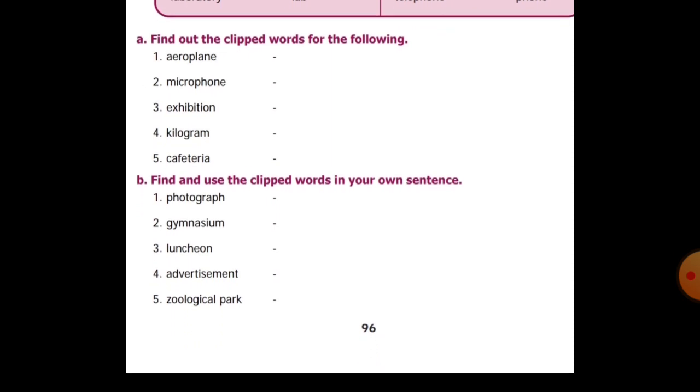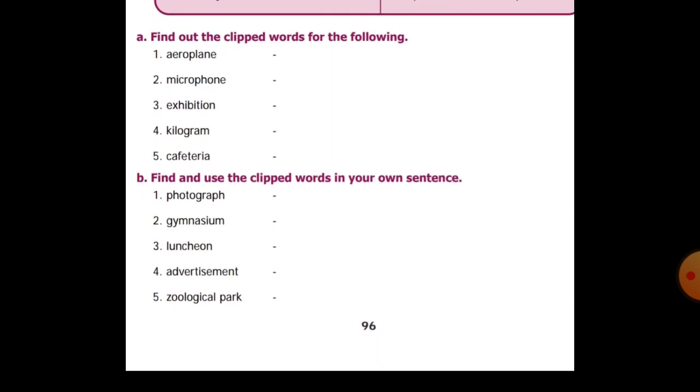Okay, next you have to write your own sentence using clipped words.